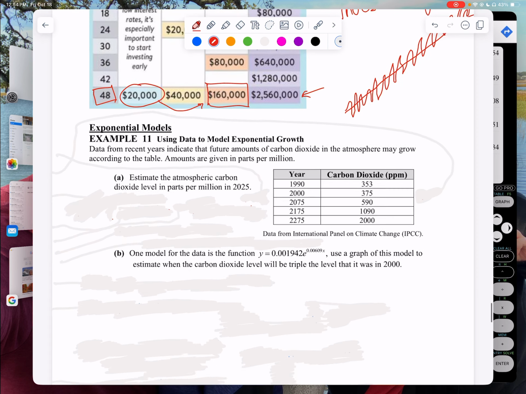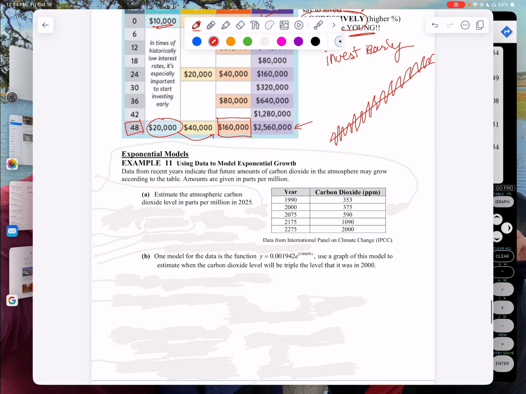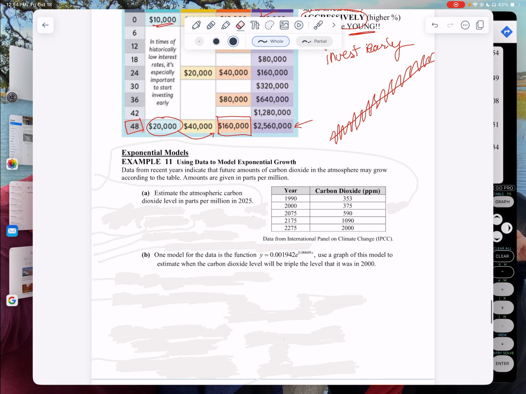Last thing, and this may be on your test. Exponential models. This is definitely in my lab. Exponential functions are about anything that grows fast. Here's another example. Data from recent years indicate the future amounts of carbon dioxide in the atmosphere may grow according to the table. Notice it's little and it's slowly growing, and then all of a sudden, whoo, it's growing. That's exponential growth.